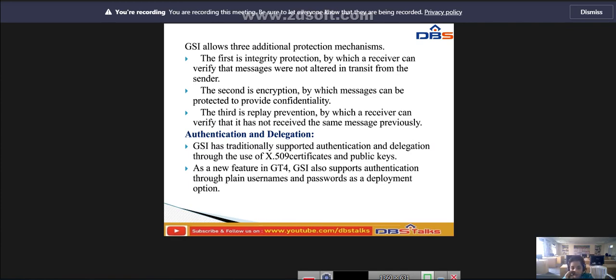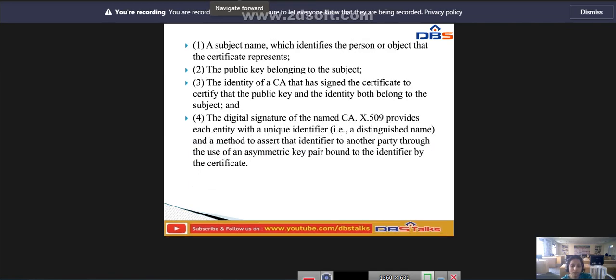So this is called authentication and delegation. In this we have information about four primary pieces. First, the subject name, which identifies the person or object that the certificate represents. Whatever certificate we have, depending on the certificate, the subject name identifies the object or the person.